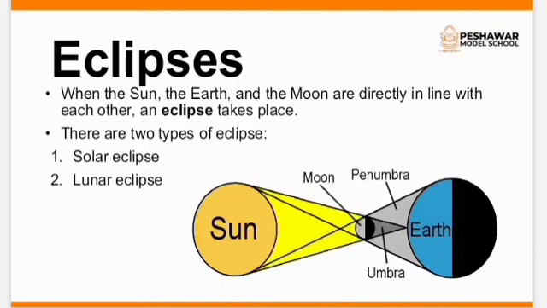When the sun, the earth, and the moon are directly in line with each other, an eclipse takes place. You have to open your book page 100. There are two types of eclipse: solar eclipse, lunar eclipse. You can see in this picture as well.